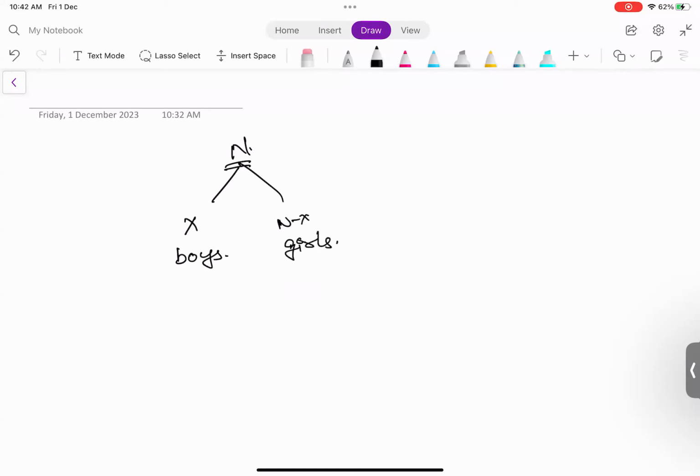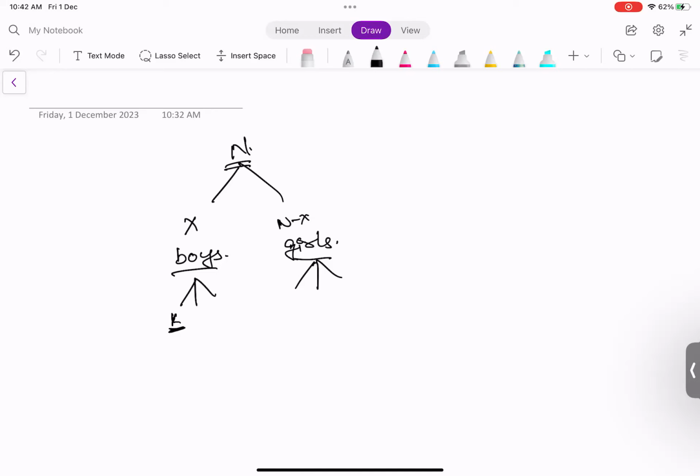What they are asking us to do is that these people actually want to go for trekking. That's why boys will make groups among themselves, girls will make groups among themselves. Each group should have exactly K people, and it is not a mandate that there should be X number of groups only. There can be any number of groups created by boys or girls. But it is only necessary that each group should have exactly K people.